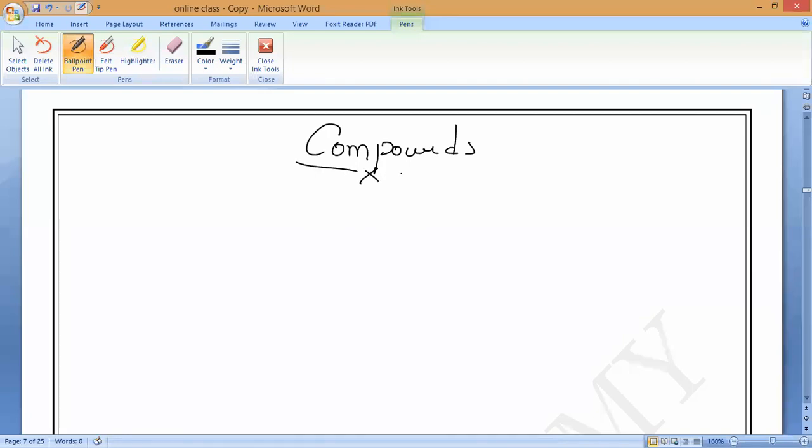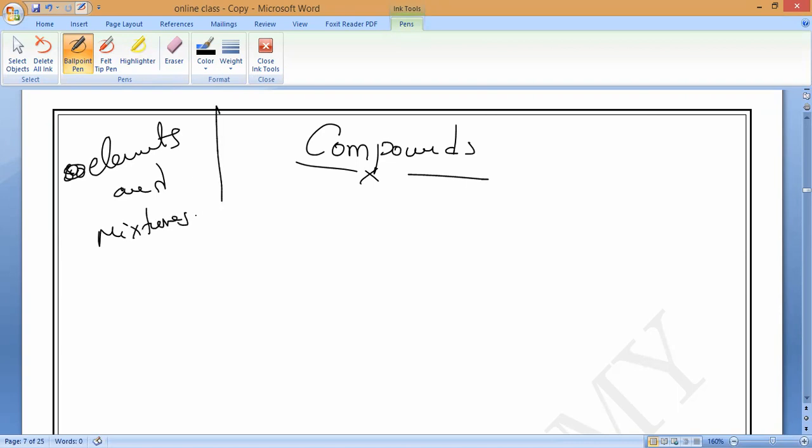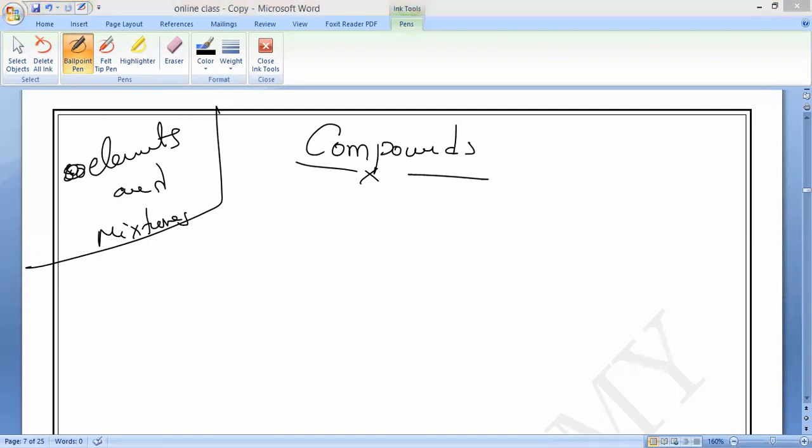So two things we have already studied. Elements are over, and another thing is over: mixtures. So mixtures are completed. In the next class, what will we study? Compounds, and what are the ratios by mass? That all we will study in the next class.